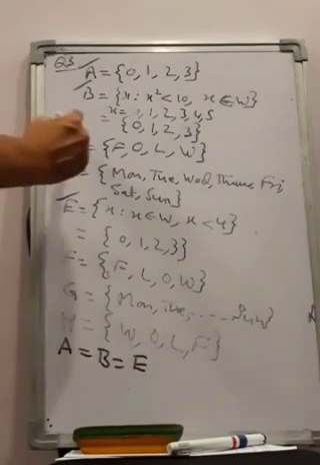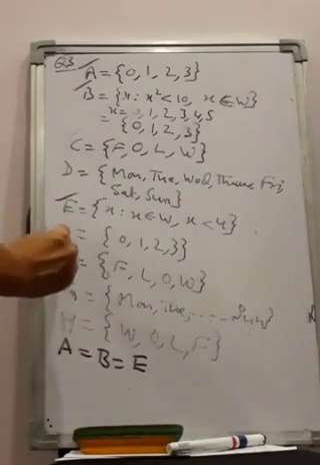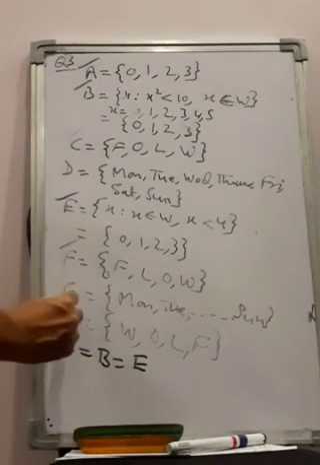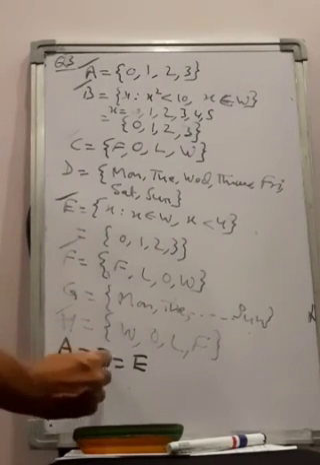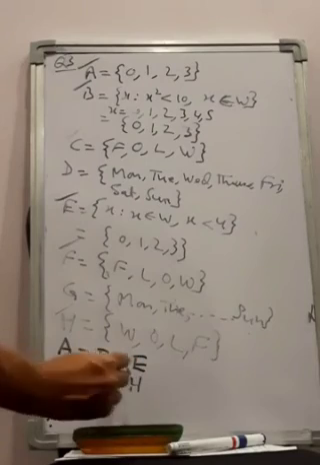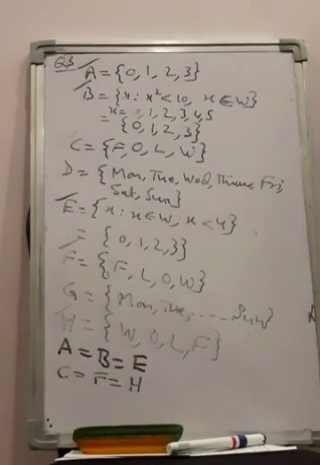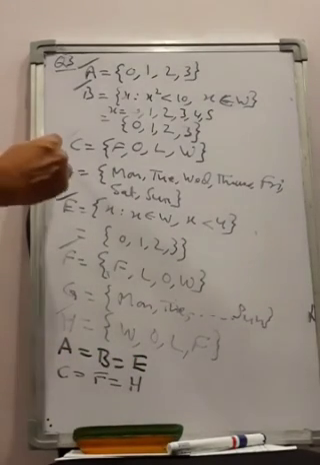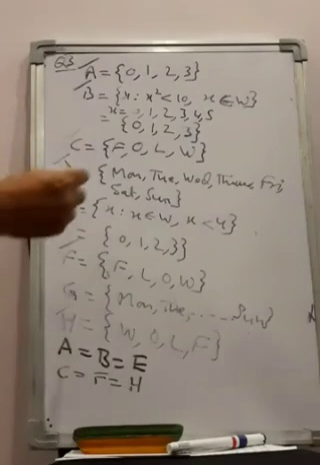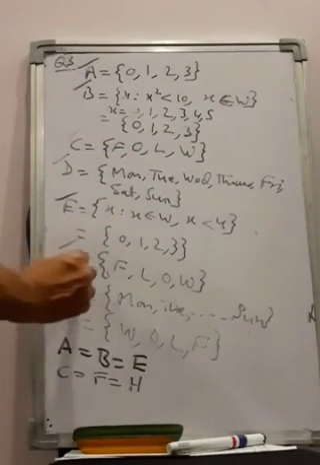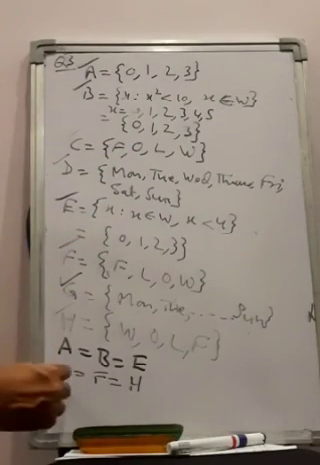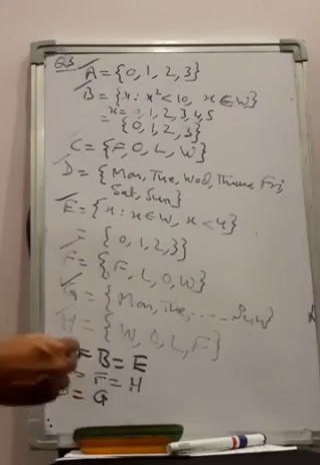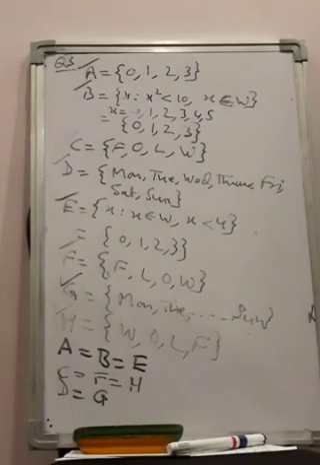So in C, F and H, the elements are the same, so they are also equal. Now D is left. D is Monday to Sunday and G also has Monday to Sunday. So D equal to G. So first we write the elements and then we pick the sets which have the same elements, and hence they are equal sets.